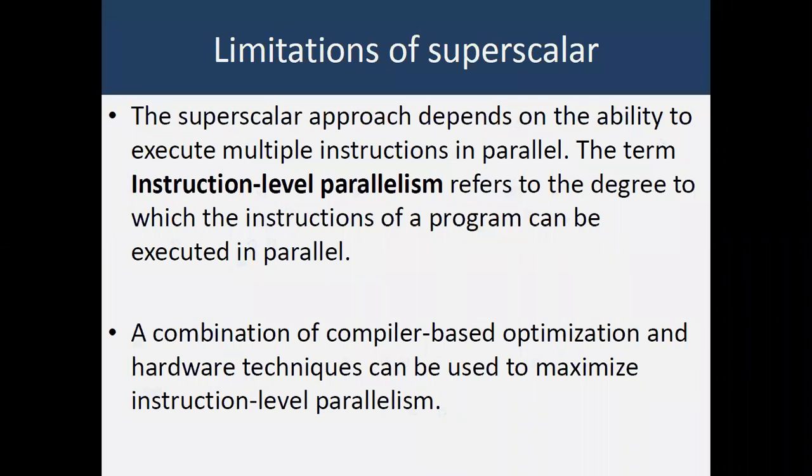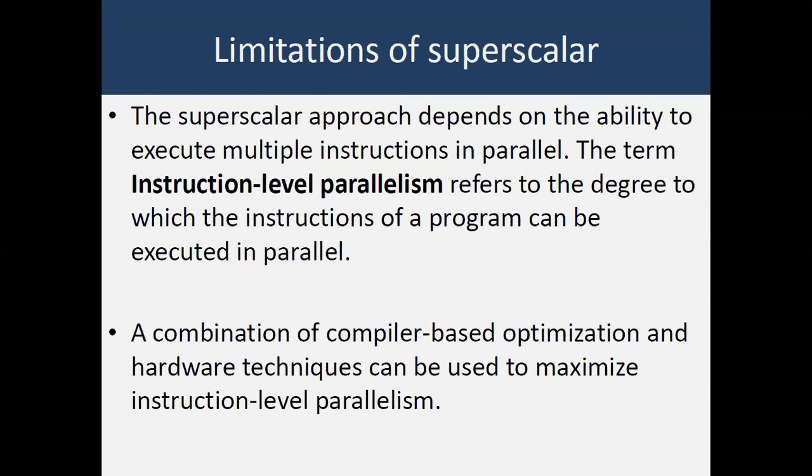What are the limitations? We are executing multiple instructions in parallel, so that instruction level parallelism may or may not be achieved by using superscalar.